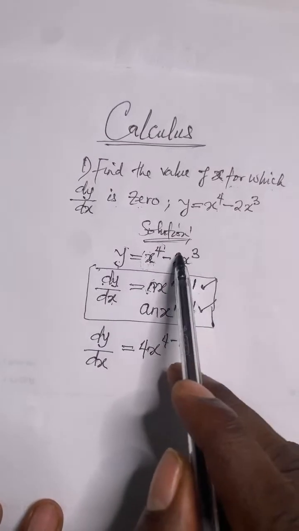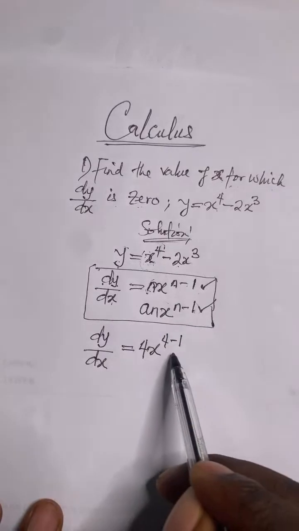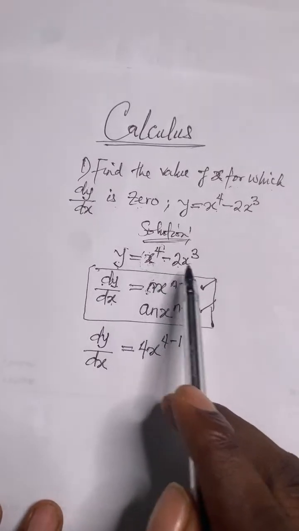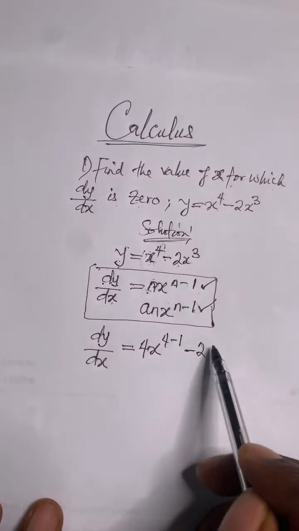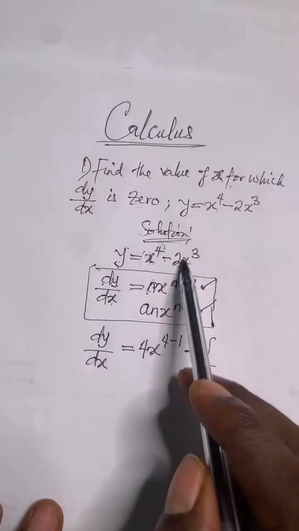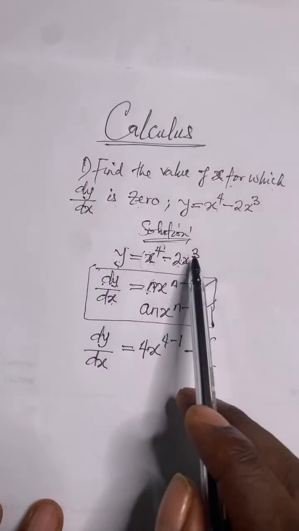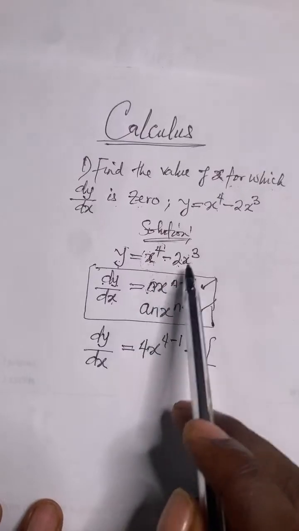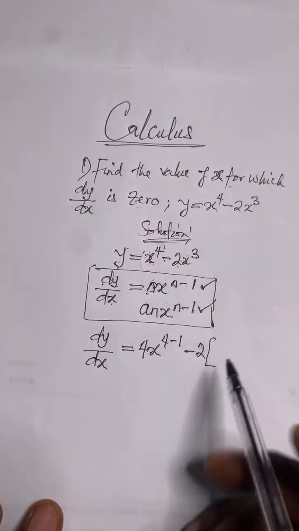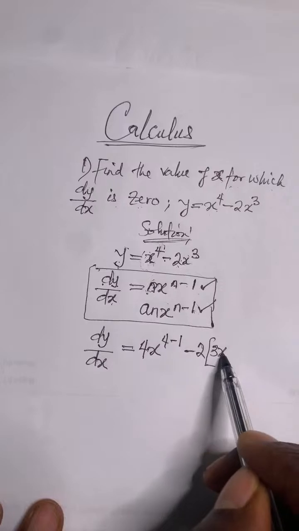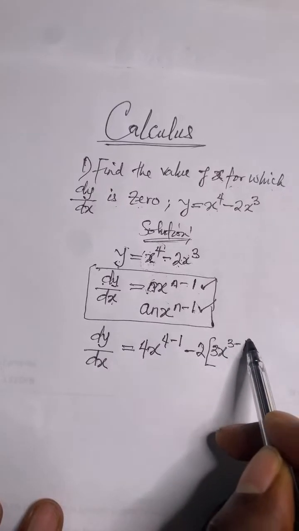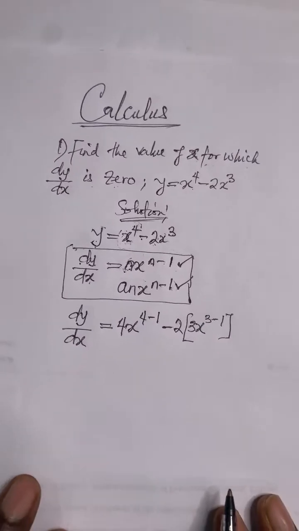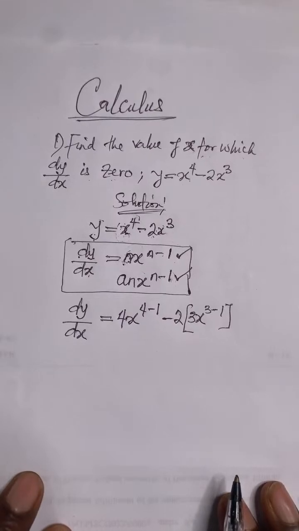What about this guy? This 2 is a constant. Let's put the minus, this minus from the equation. This 2 is a constant. Keep it away. Then let's work on this one just the same way. So anywhere you see n, you put 3. So we have 3 here, 3 here. So we have 3x raised to the power of 3 minus 1. Is it clear? Gentlemen, is it clear?